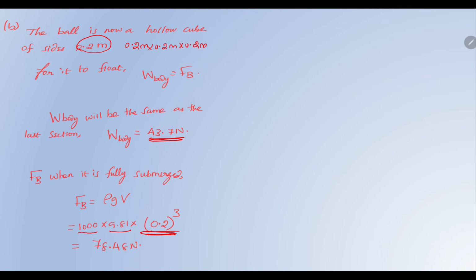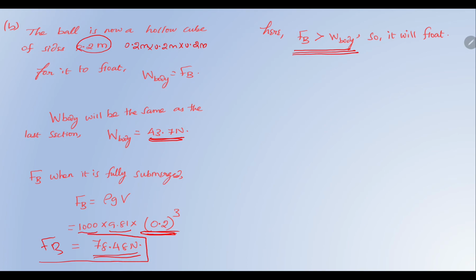So 0.2 cube, and then we get a value of 78.48. Now, my dear people, look at this. Here the buoyancy force is greater than the weight of the body. The buoyancy force is 78.4, whereas the weight of the body is 43.7. So since the buoyancy force is greater, it will float.